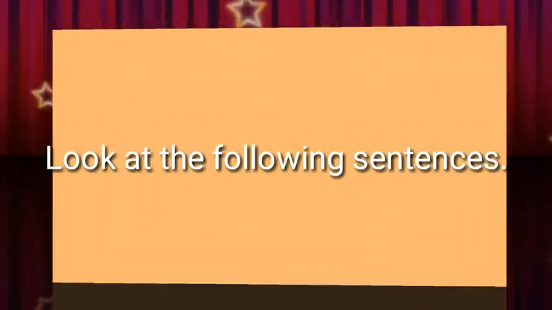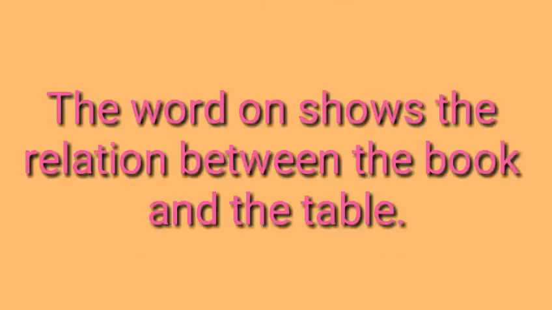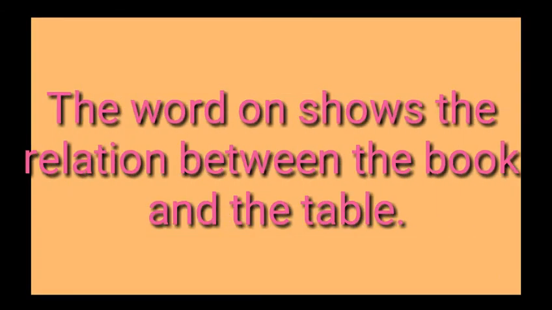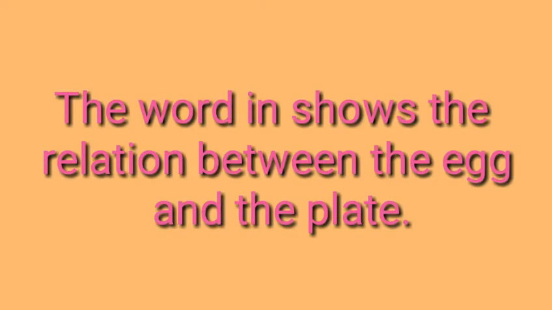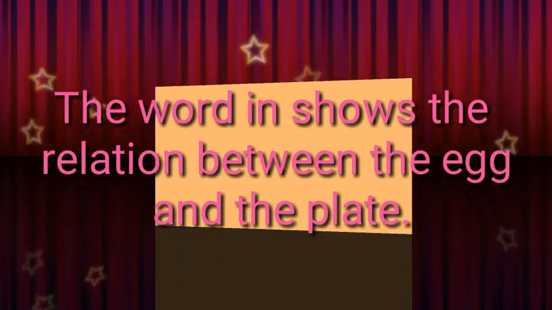Look at the following sentences. The book is on the table. The word on shows the relation between the book and the table. The egg is in the plate. The word in shows the relation between the egg and the plate.